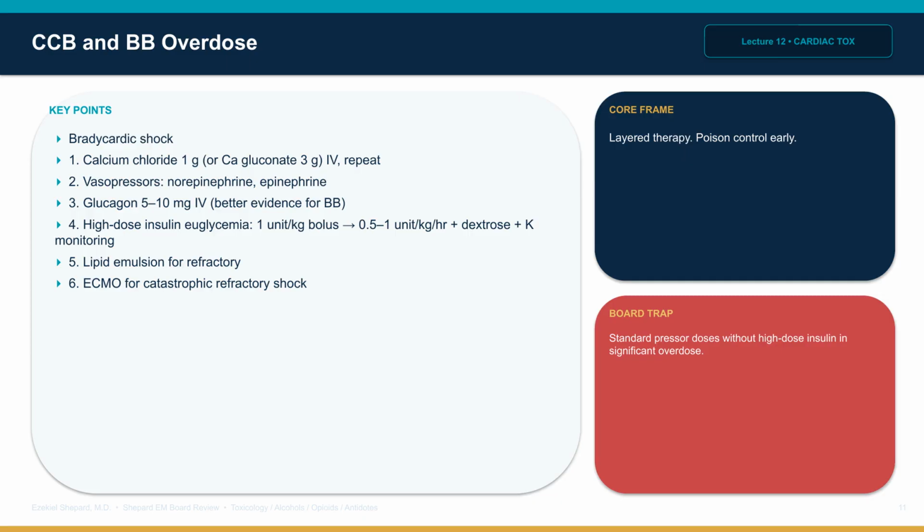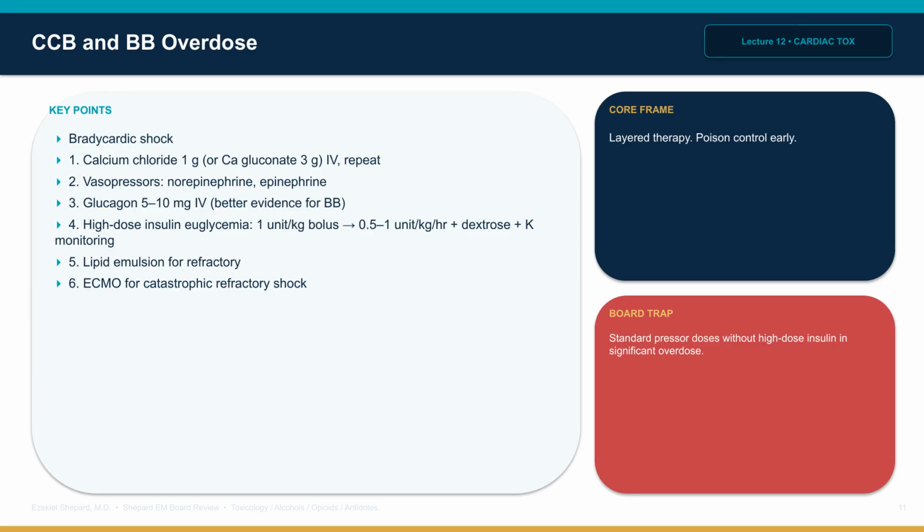Calcium channel blocker and beta blocker overdoses cause bradycardic shock. Calcium channel blockers, dihydropyridines like Norvasc, cause more vasodilation. Non-dihydropyridines like verapamil and diltiazem cause more bradycardia and AV block. Beta blockers cause bradycardia, hypotension, and sometimes hypoglycemia, especially with propranolol.